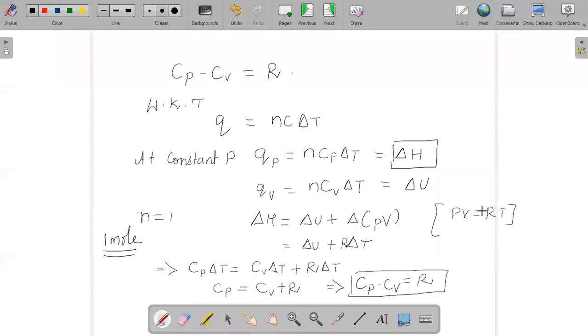Hence n is equal to 1, and we get PV is equal to RT. We can substitute that, and delta T is common, so we can cancel, and you will get Cp is equal to Cv plus R, or Cp minus Cv is equal to R.